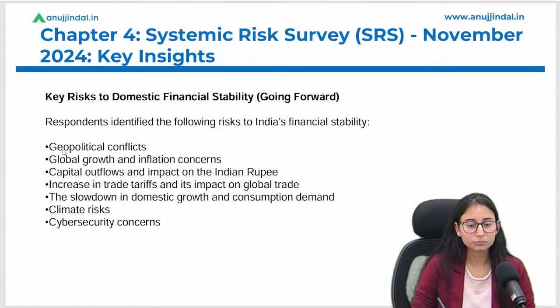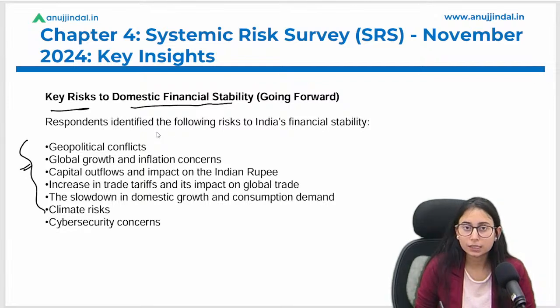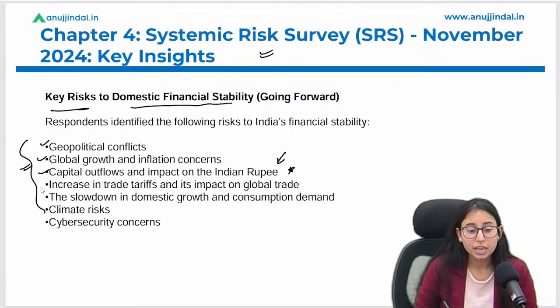Okay, now the key risks to domestic financial stability. Here I have told you in a concise form, in summarized form, what all other risks there are as per this SRS, that is the Systemic Risk Survey. So there is geopolitical risk, global growth and inflation concerns, capital outflow and impact on the Indian rupee. We can see it is currently happening that the Indian rupee is depreciating. Increase in trade tariffs and its impact on global trade. The US has proposed trade tariffs.